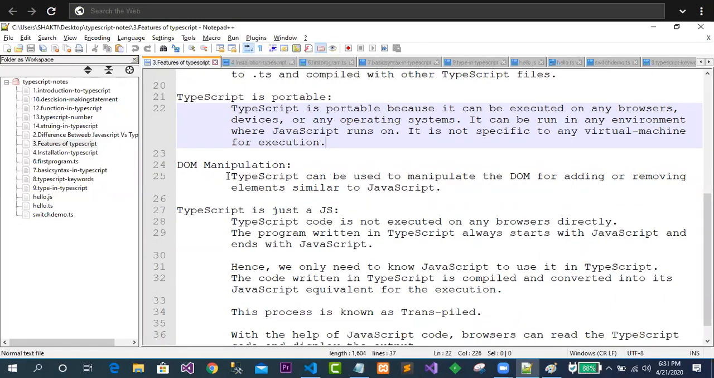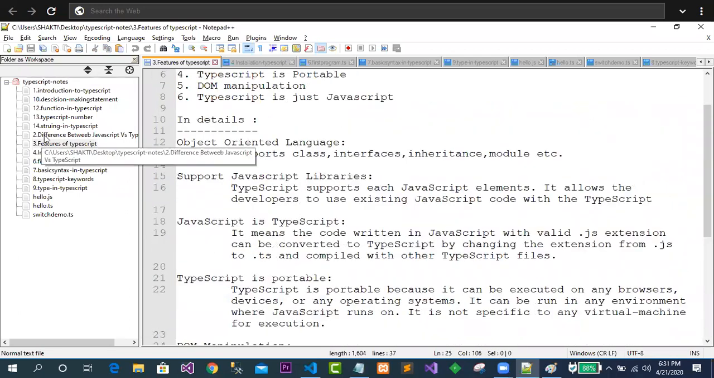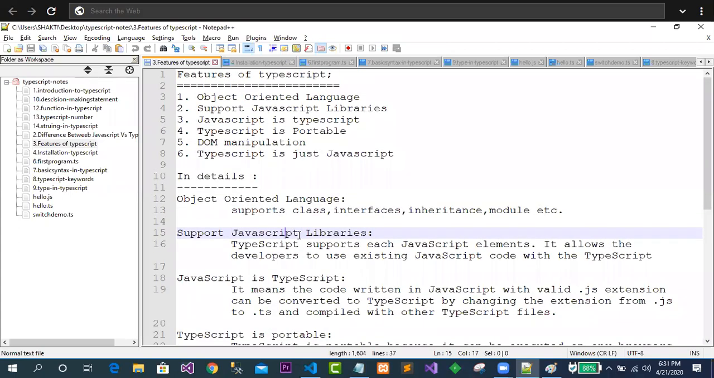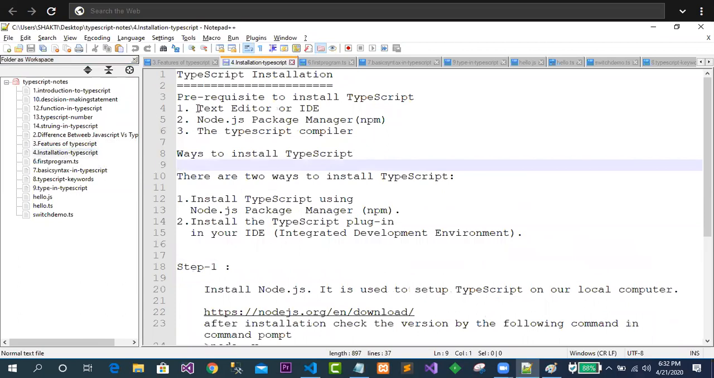So we can also manipulate the DOM, as usual you are doing in JavaScript. JavaScript is just JS, already I have told you. After that, we will try to understand how to write TypeScript. How to do the first program in TypeScript? Before writing the first program in TypeScript, you have to go through the installation process. What is the installation process, and what are the prerequisites to install TypeScript?